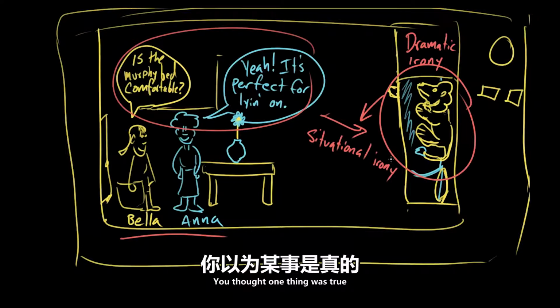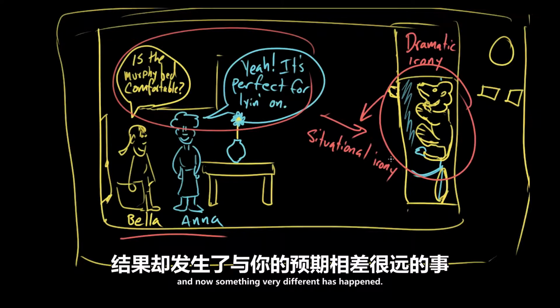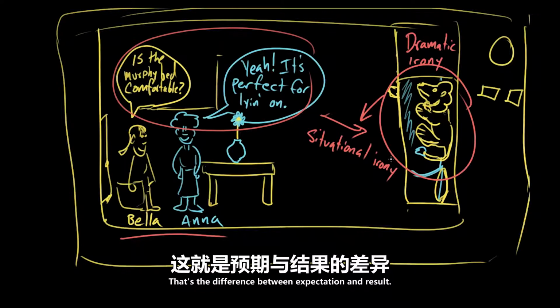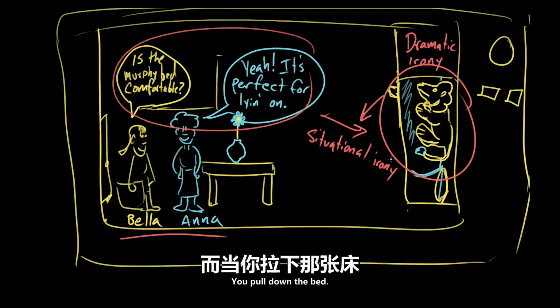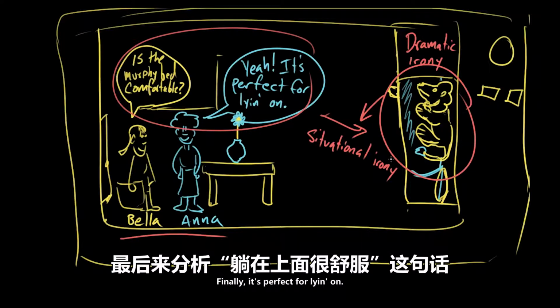You thought one thing was true, and now something very different has happened. That's the difference between expectation and result. Beds don't usually have lions in them. You expect them not to have lions in them. You pull down the bed, boom, there's a lion in it. Situational irony. Finally, it's perfect for lion on.